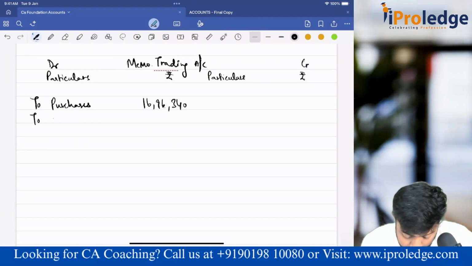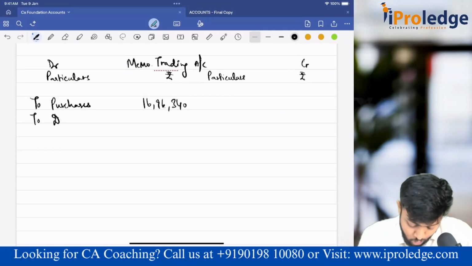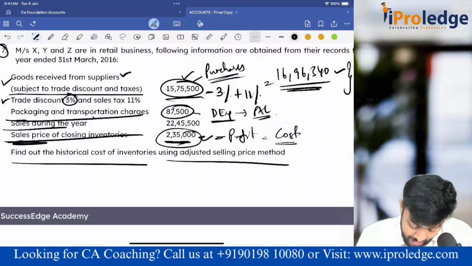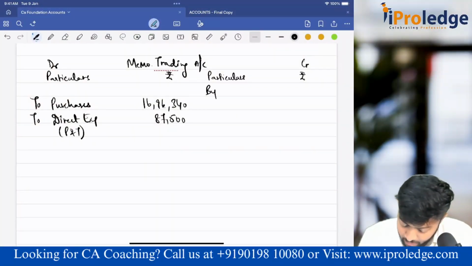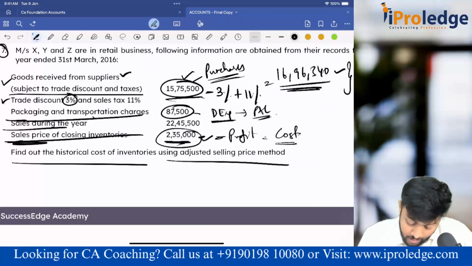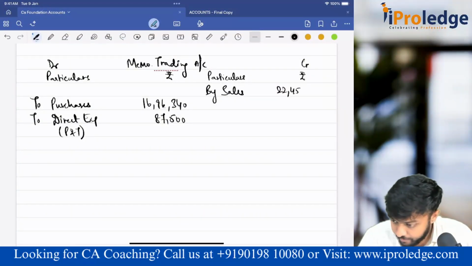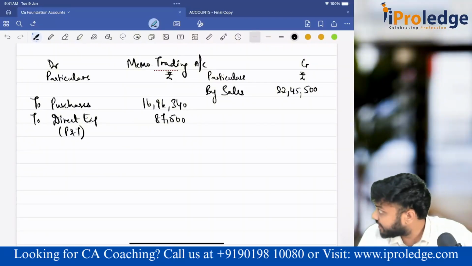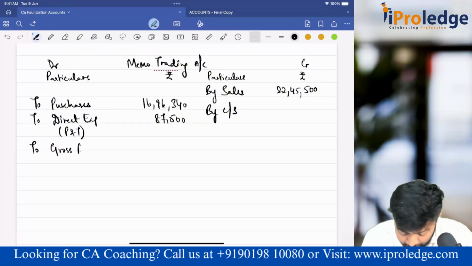Why are we preparing trading account? Gross profit will be found in trading account only, no? Simple. To direct expenses, the packaging and transportation we had. How much is that? That is 87,500. Then we require sales. How much is sales? Sales they have given, 22,45,500. Correct? Then what is one more thing that will come? Closing stock. Then this side will get the gross profit, if you remember.